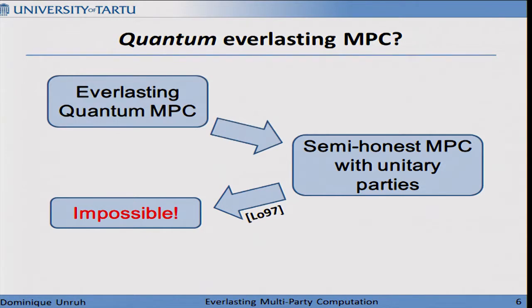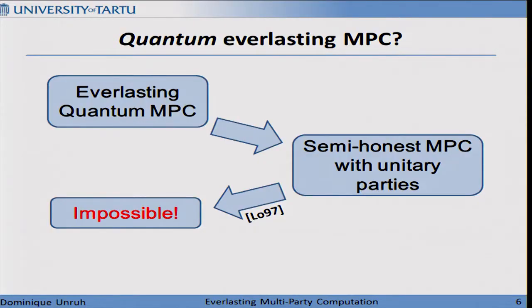And unfortunately, we can now apply the same reasoning as before. If we have an everlastingly secure protocol, the definition of security does not really care whether we have built our parties in a unitary way or in one that does measurements. It's the same as when you talk about erasures.